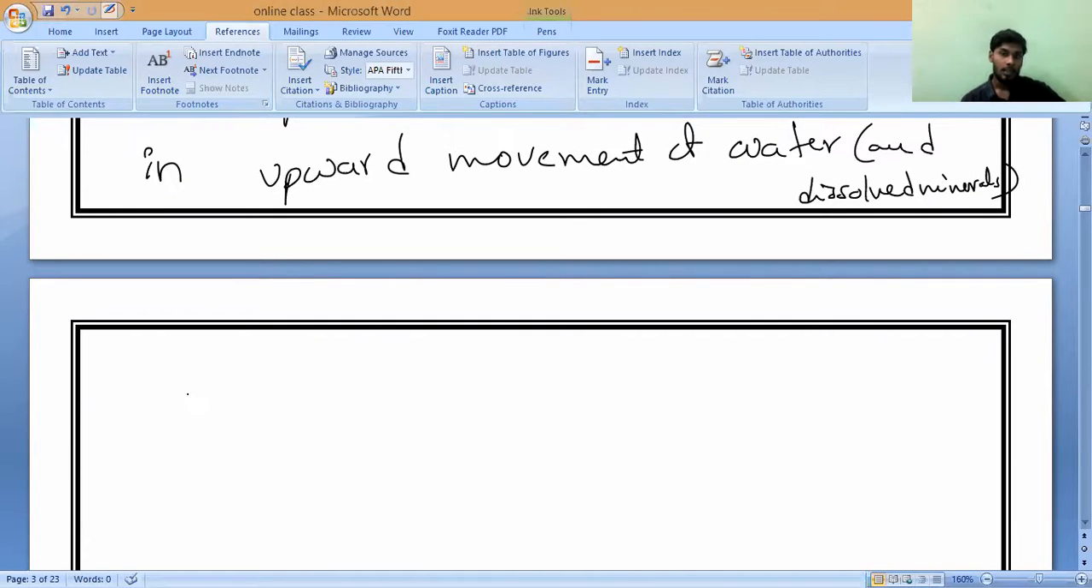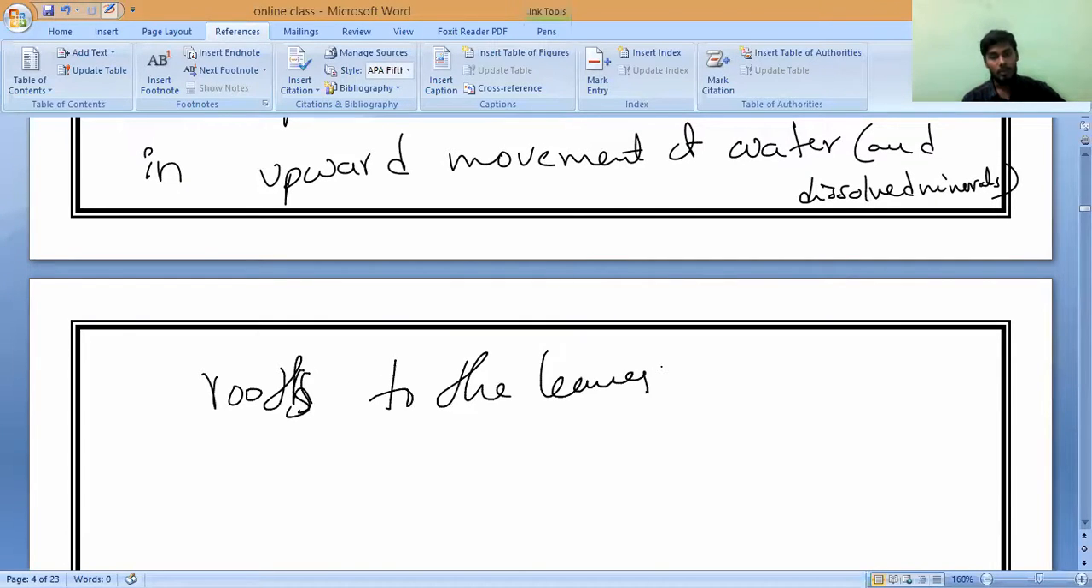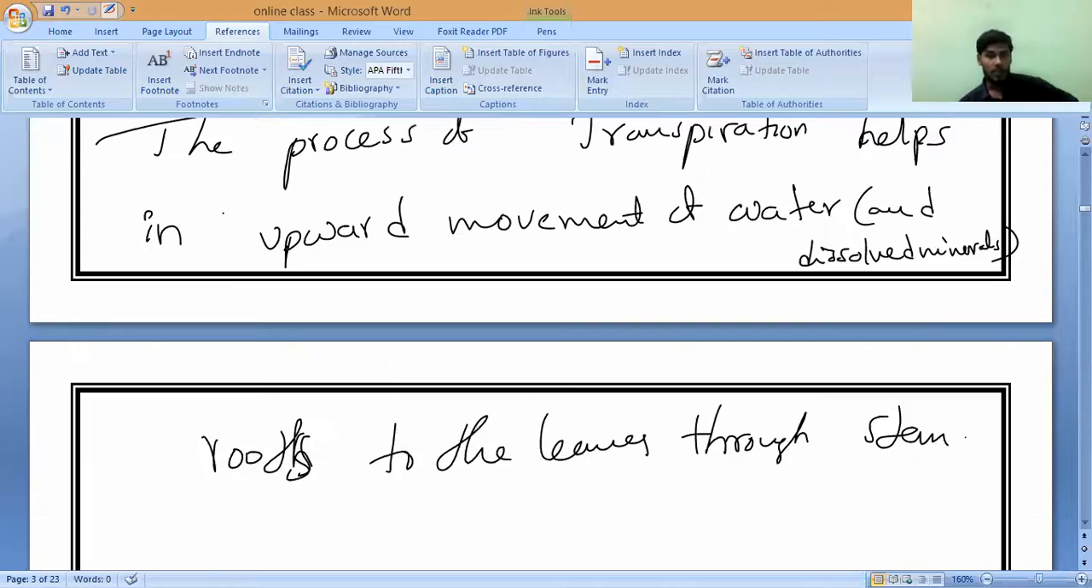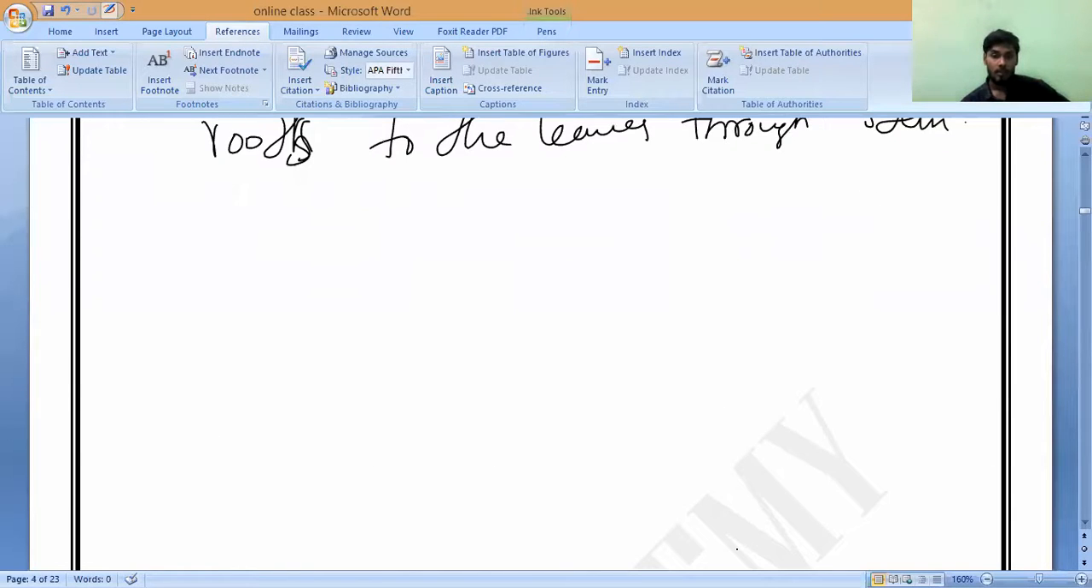Roots to the leaves through what? Through the stem. So this is the important one. You have to note it. What helps in the process of transporting minerals and water is transpiration. Do you all understand? Any doubt, anybody, please let me know. Clear? Yes or no? Right. This is all about transport of water and minerals. Any doubt, anybody, please tell me?